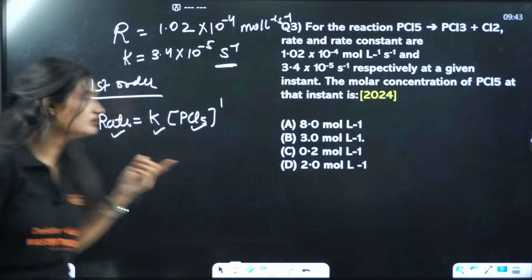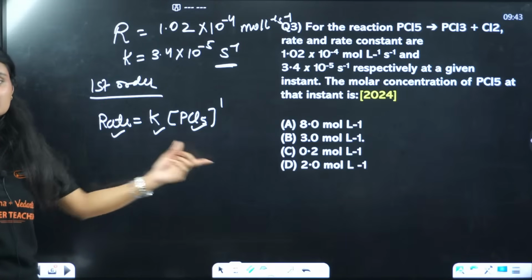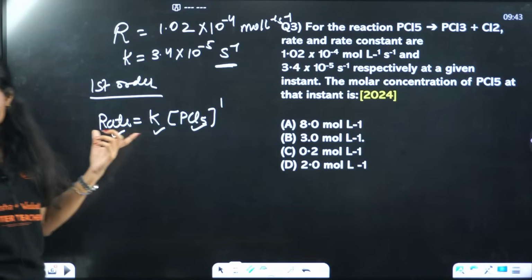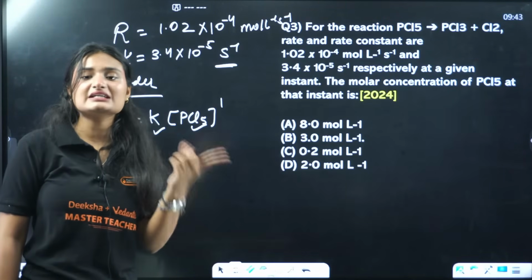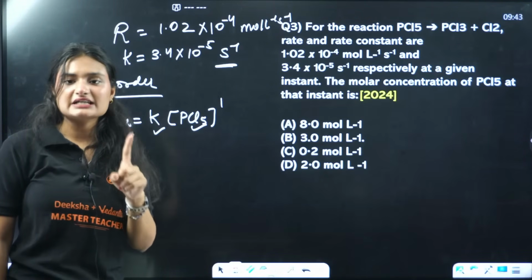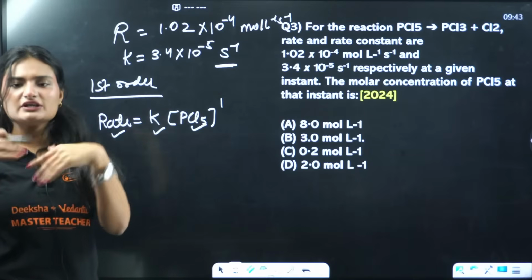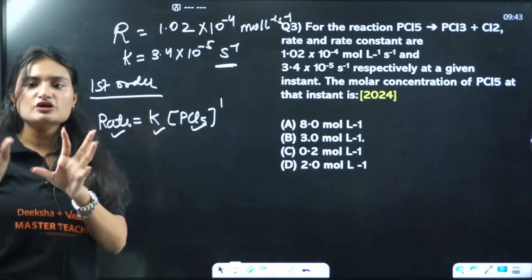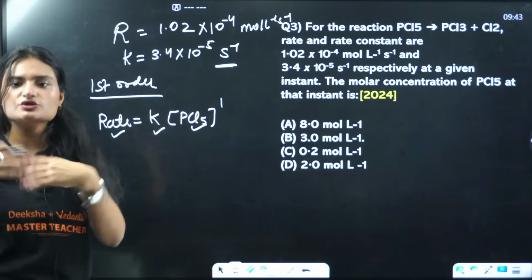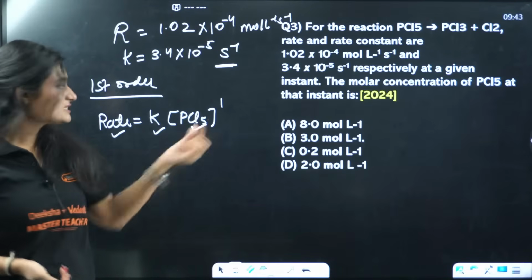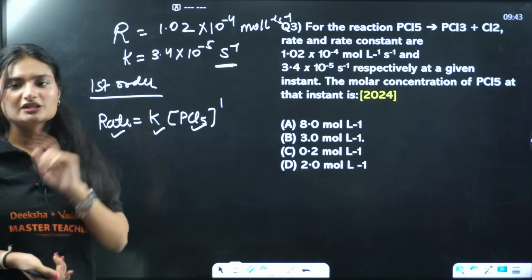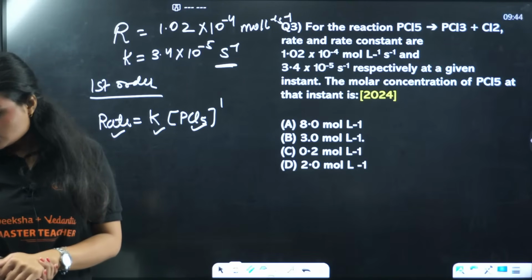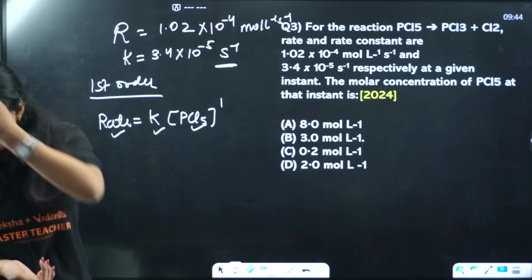That means the rate law will be written like this. This is the rate law, right? Rate of any reaction is directly proportional to the concentration of the reactants, raised to the power of their stoichiometric coefficient, or raised to the power of order, you can say. This thing is determined experimentally, not theoretically.